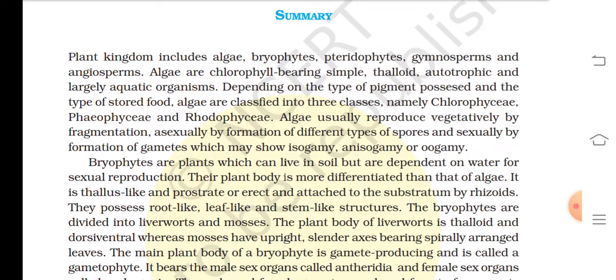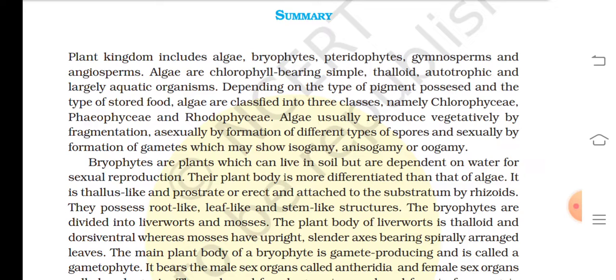Summary: the plant kingdom includes algae, bryophytes, pteridophytes, gymnosperms, and angiosperms. Algae are chlorophyll-bearing, simple thalloid, autotrophic and largely aquatic organisms. Depending on the type of pigment possessed and the types of stored food, algae are classified into three classes, namely Chlorophyceae, Phaeophyceae, and Rhodophyceae. Algae usually reproduce vegetatively by fragmentation, asexually by formation of different types of spores, and sexually by formation of gametes, which may show